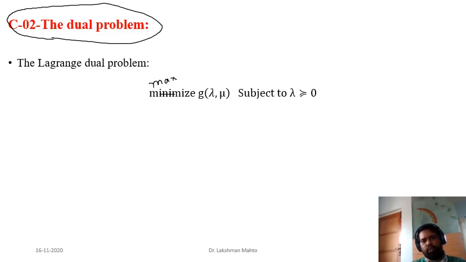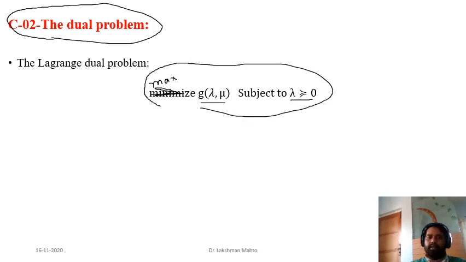We need to maximize because the Lagrangian dual function always happens to be a concave function. So we have to maximize the Lagrangian dual function g of lambda, mu, where we have only the constraint that lambda is component-wise greater than or equal to 0 and mu is unrestricted.